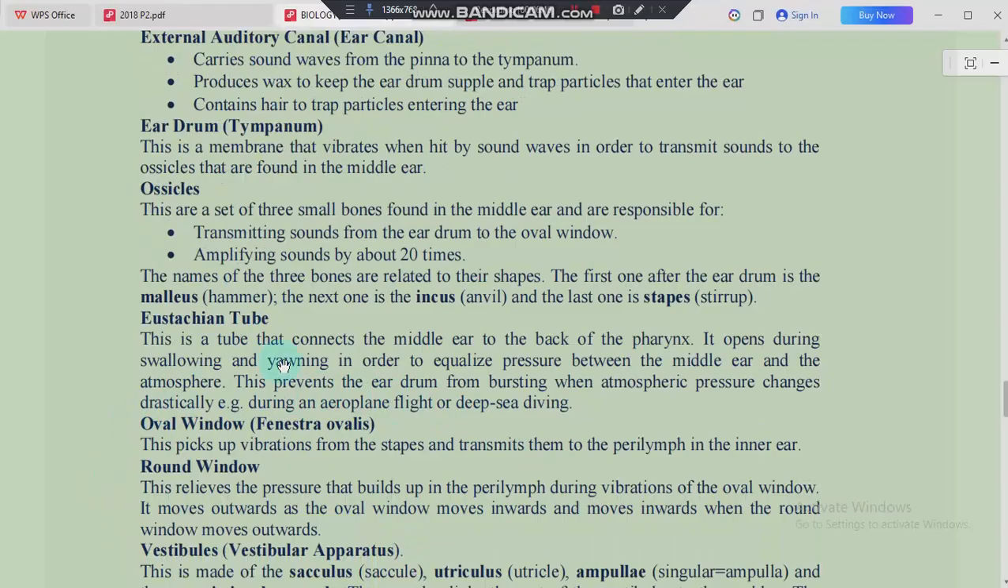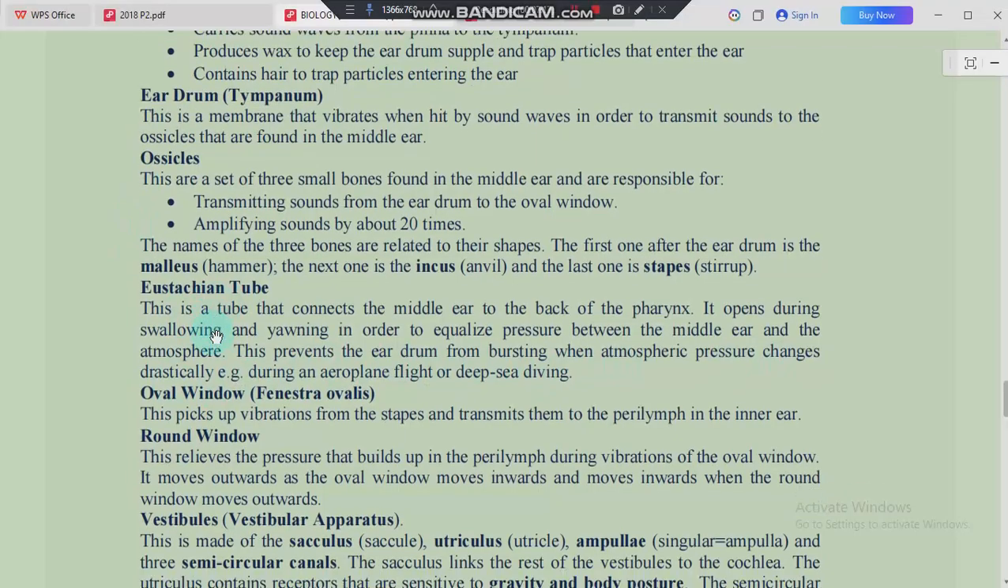Then we move on to the eustachian tube. This eustachian tube is the one that connects the middle ear to the back of the pharynx. It opens during swallowing and yawning in order to equalize pressure between the middle ear and the atmosphere. This prevents the eardrum from bursting when atmospheric pressure changes drastically, such as during an airplane flight or deep sea diving. All that is regulated by the eustachian tube.